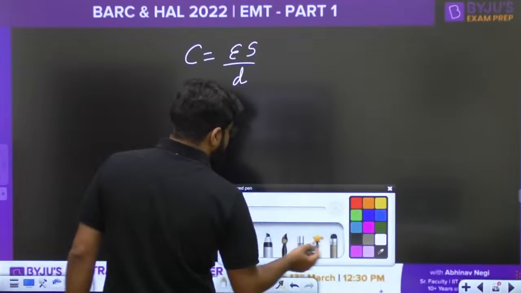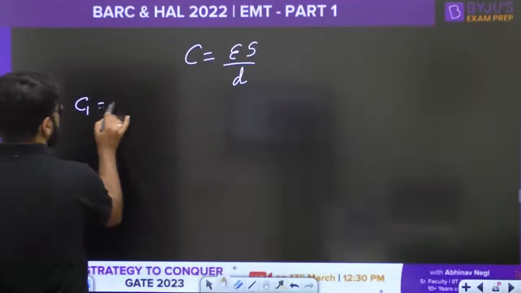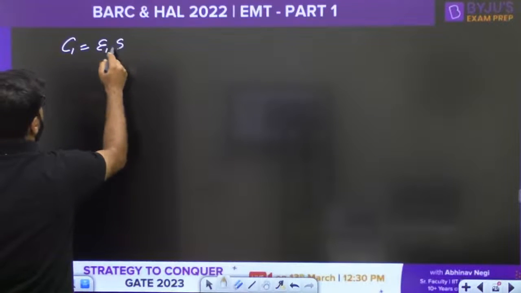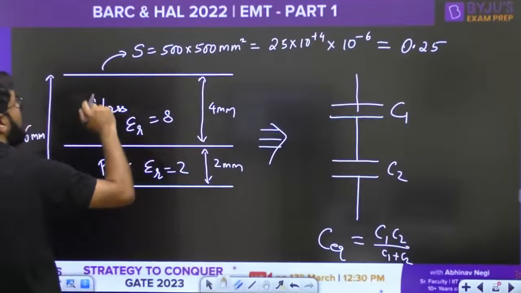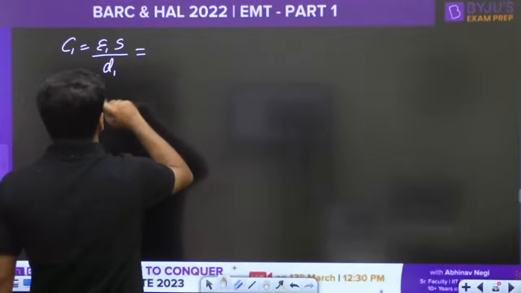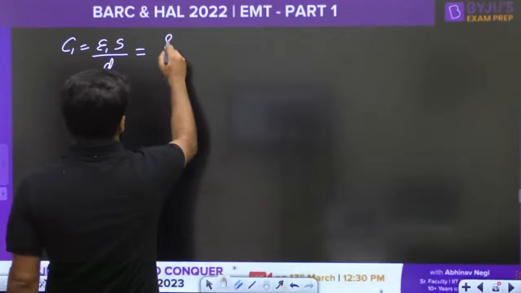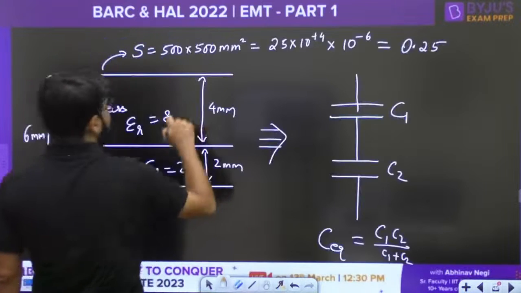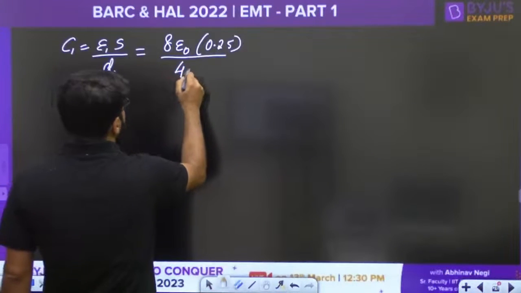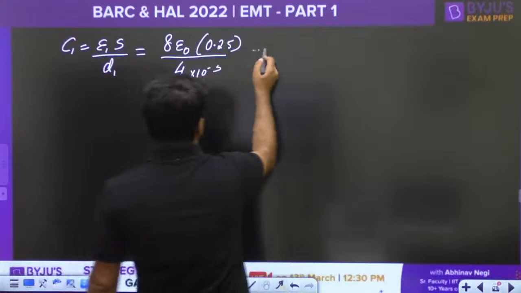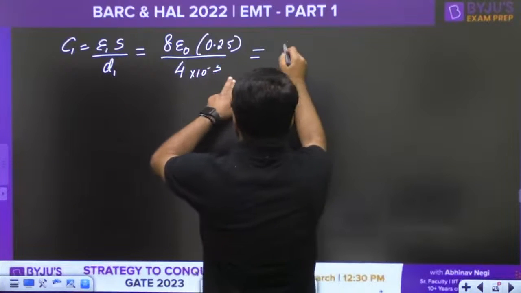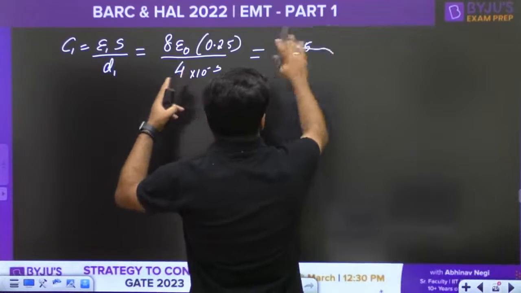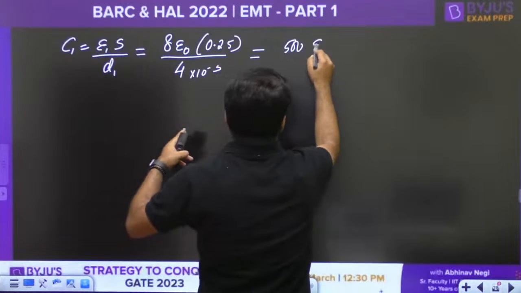So what should be the value of C1 and C2? The C1 will be epsilon 1 S, the plate area is common to both, divided by D1. So epsilon 1 is equal to 8 epsilon naught, into 0.25, divided by the separation, which is 4 mm, 4 into 10 power minus 3. So this is 2 into 0.25, which is 0.5 into epsilon naught, and 0.5 into 10 power 3 will become 500 epsilon naught.